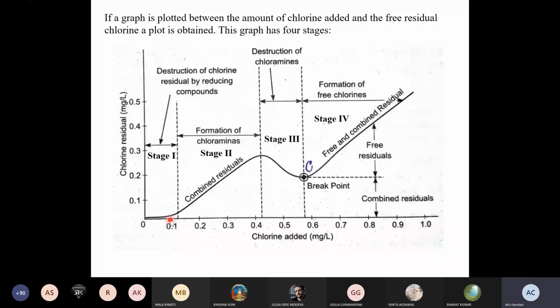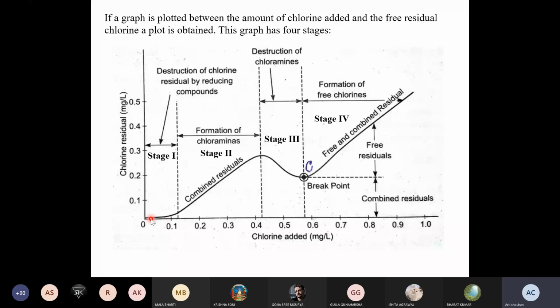So during stage 1, all the reducing compounds which are present in the water react with the chlorine, and you will not see any chlorine residue, because during that process all the reducing substances are reacting with the chlorine which is added.